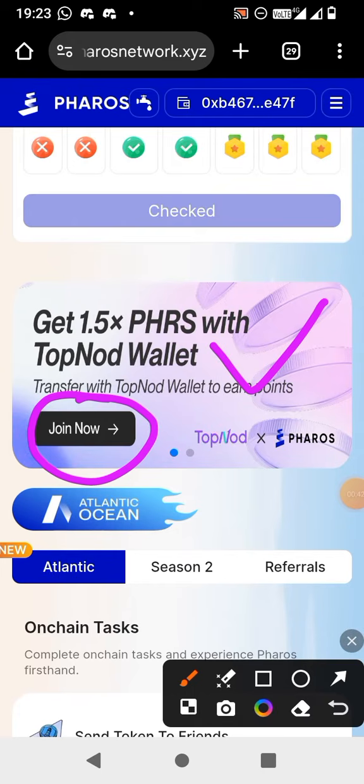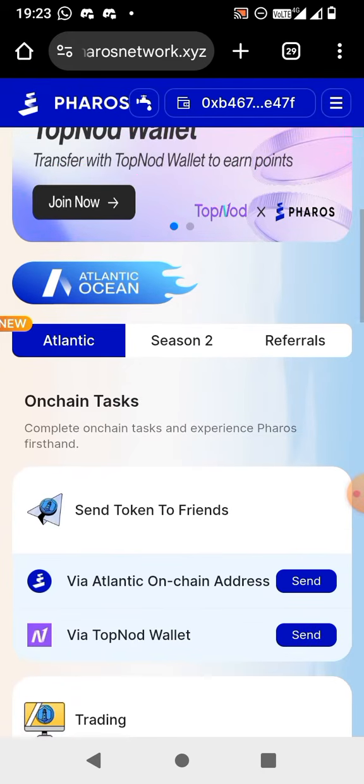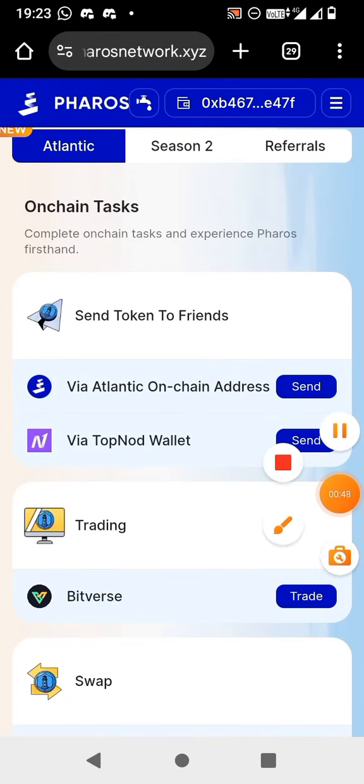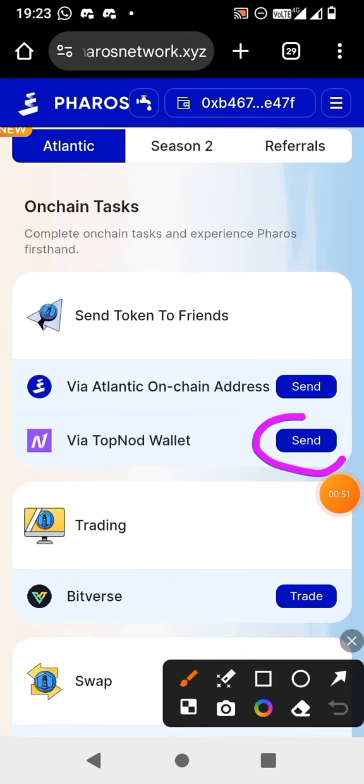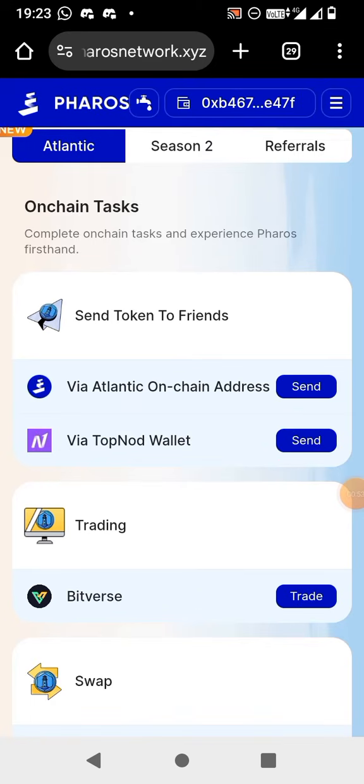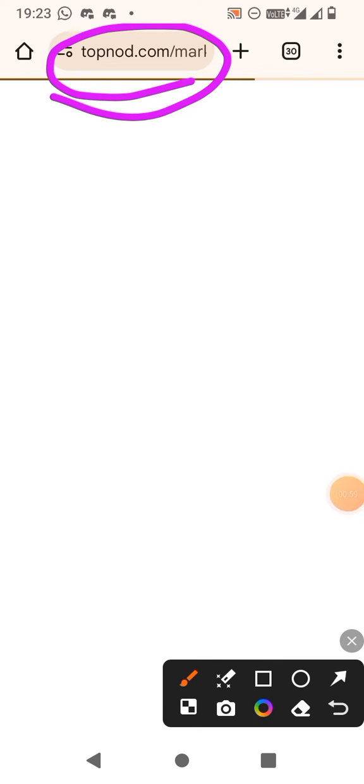That task is: Join now and get 1.5 XPHRS with the Top Node Wallet. So here we can do this, and you can click from here also, you can see, right? So let me try and see that it will direct you to this website. It will direct you here, so just wait.